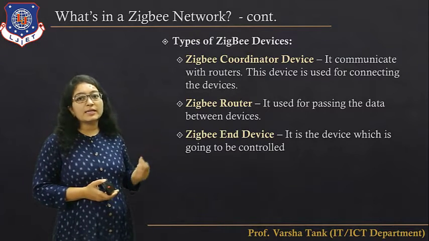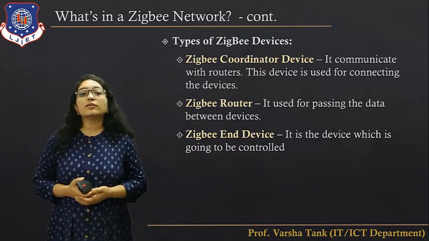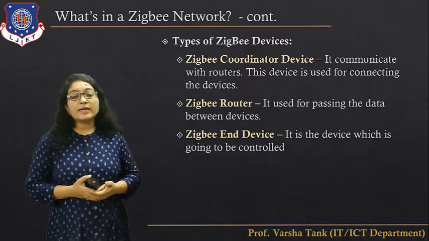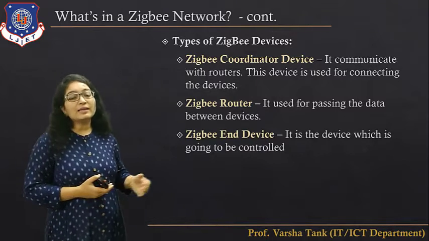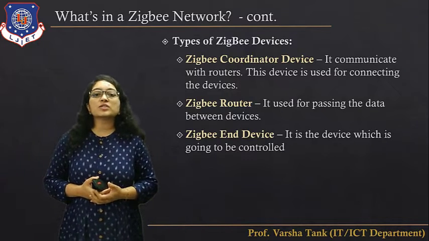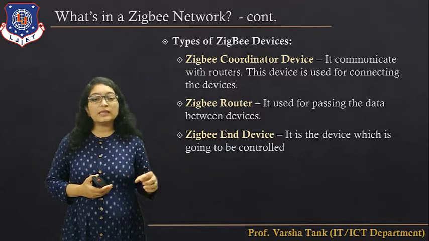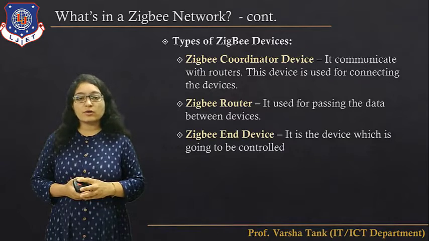The ZigBee coordinator device communicates with the routers. This device is used for connecting the different devices in the ZigBee network. Then the ZigBee router is used for passing the data between devices. And then we have the ZigBee end device. It is the device which is going to be controlled using the ZigBee network. Okay, so in the ZigBee network using the ZigBee controlled device, etc.